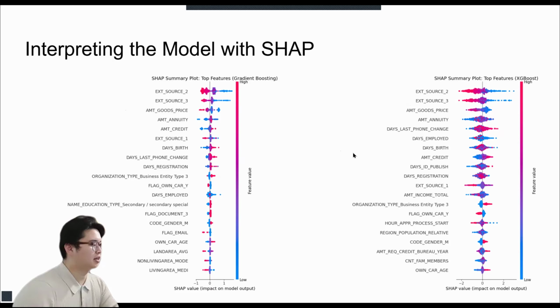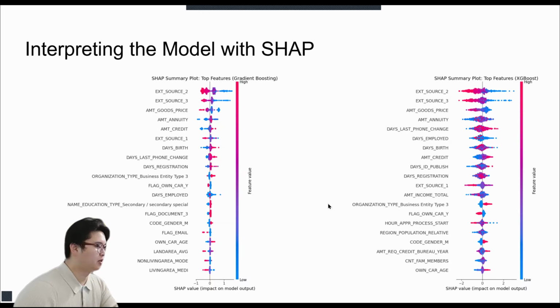To assess exactly how our XGBoost model was making its predictions, I implemented SHAP using a tree explainer. This was not just a final report step. It was a critical diagnostic tool. During my initial modeling, the SHAP summary plot revealed a severe data leakage issue. The model was relying heavily on the ID feature.